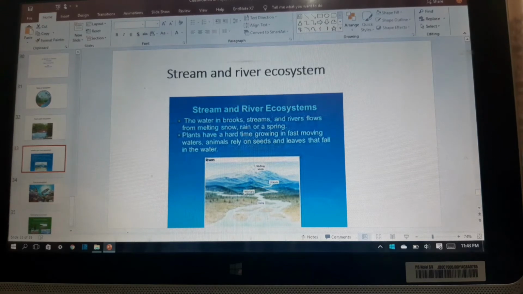Streams and rivers ecosystem. The freshwater bodies in which water moves continuously in one direction are called streams and rivers. The headwater of stream is cold and clear. It carries little sediments and a few mineral nutrients. The channel is narrow there. A fast current of water passes over a rocky substrate.